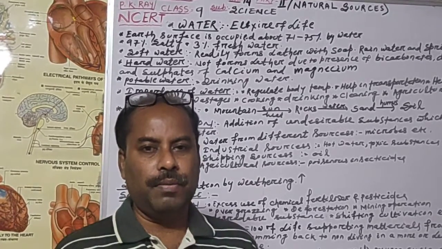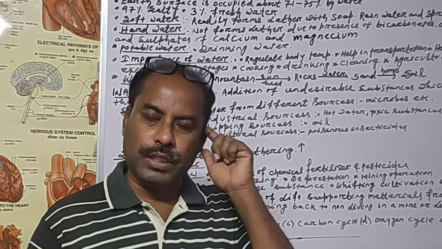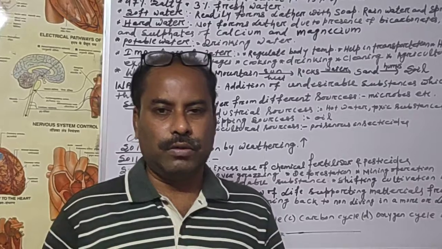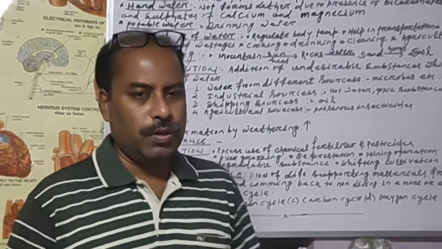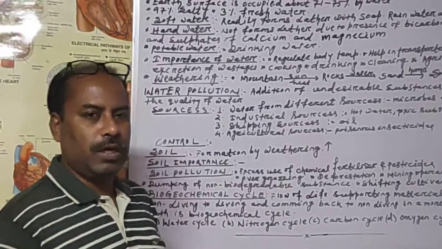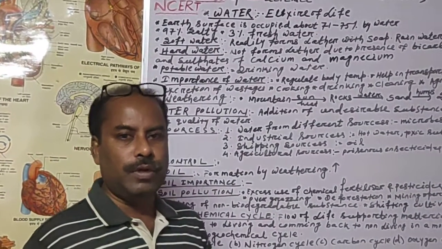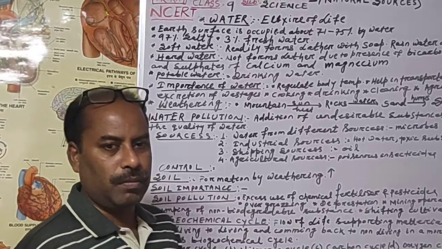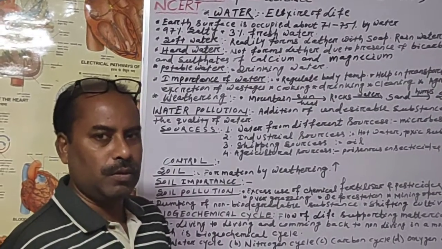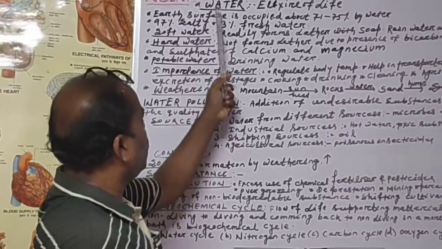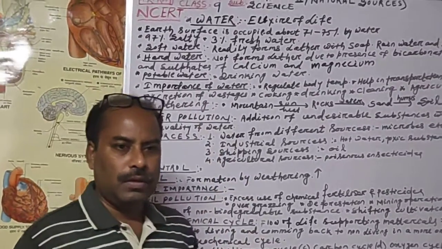Last class I gave you what natural resources are and what the divisions of them are. Today we will discuss some renewable resources: water and soil. Let us come to water. So water, what is water?